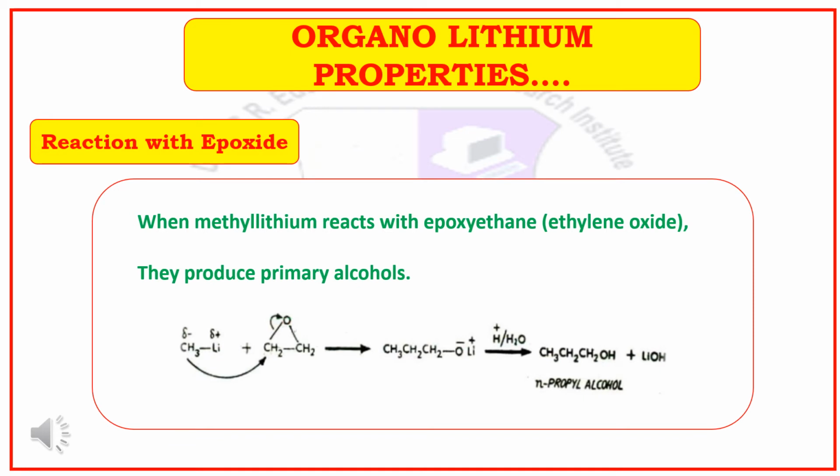What is happening here? The methyl in methyl lithium is a more electron rich species, so it attacks the methylene part of the epoxide. As a result of this, ring opening will take place. We are getting the corresponding alcohol like N-propyl alcohol.